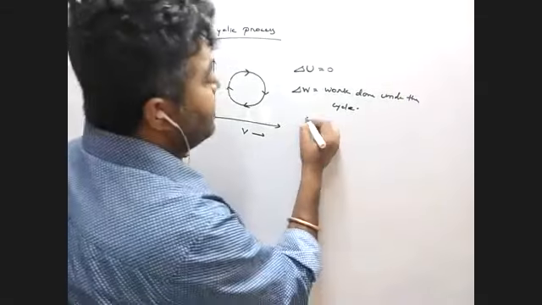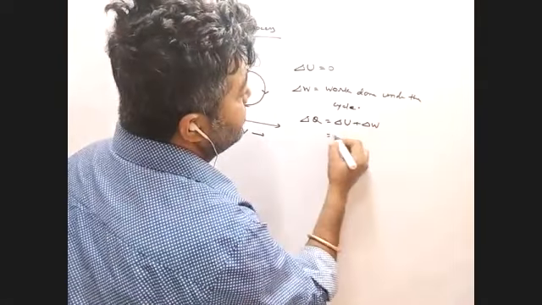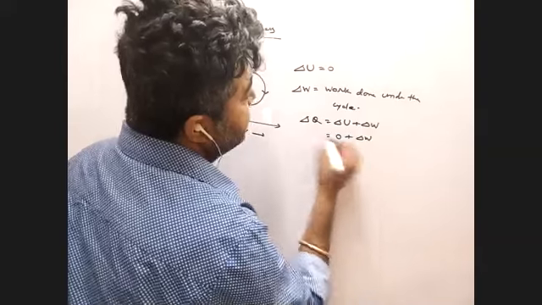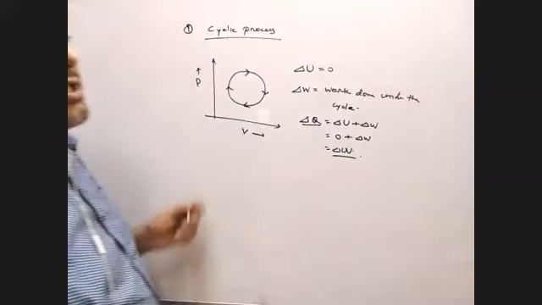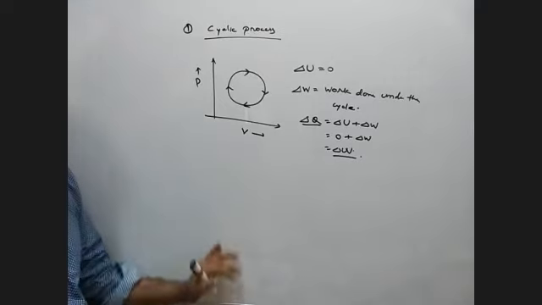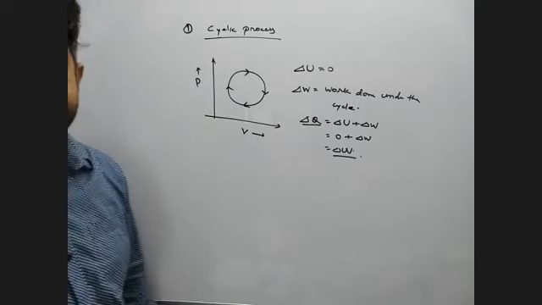So from the first law of thermodynamics, del Q is del U plus del W. So del U is 0, so whatever your del Q, that is your del W. If it is positive, that means the system absorbs that much amount of heat. If it is negative, the system releases that much amount of heat. Is it clear? Everyone, is it okay? Yes, sir.